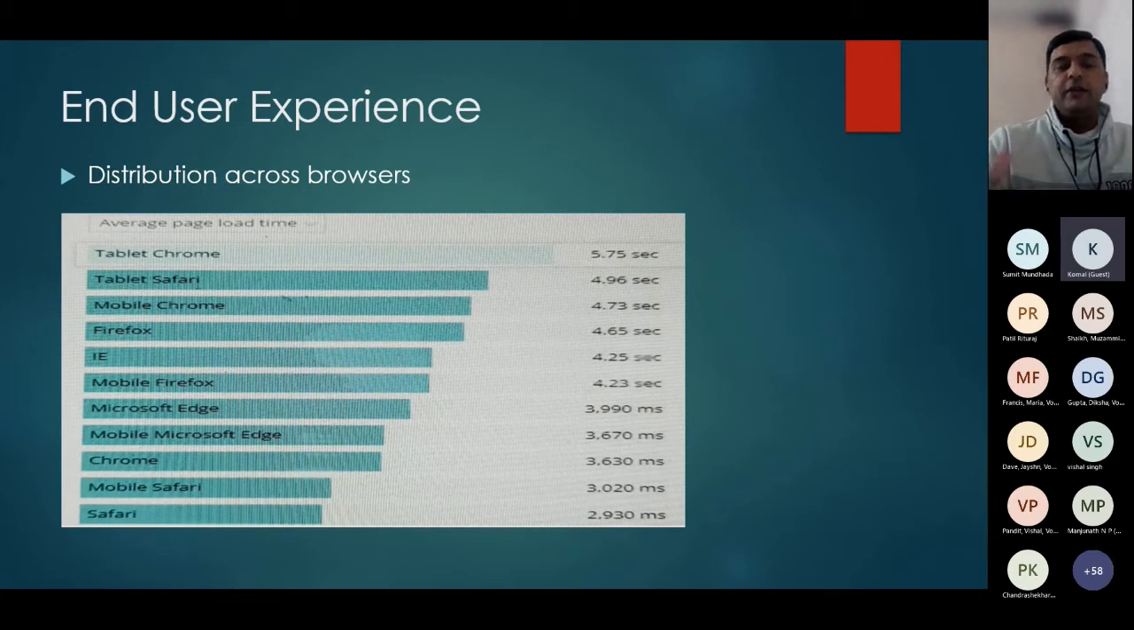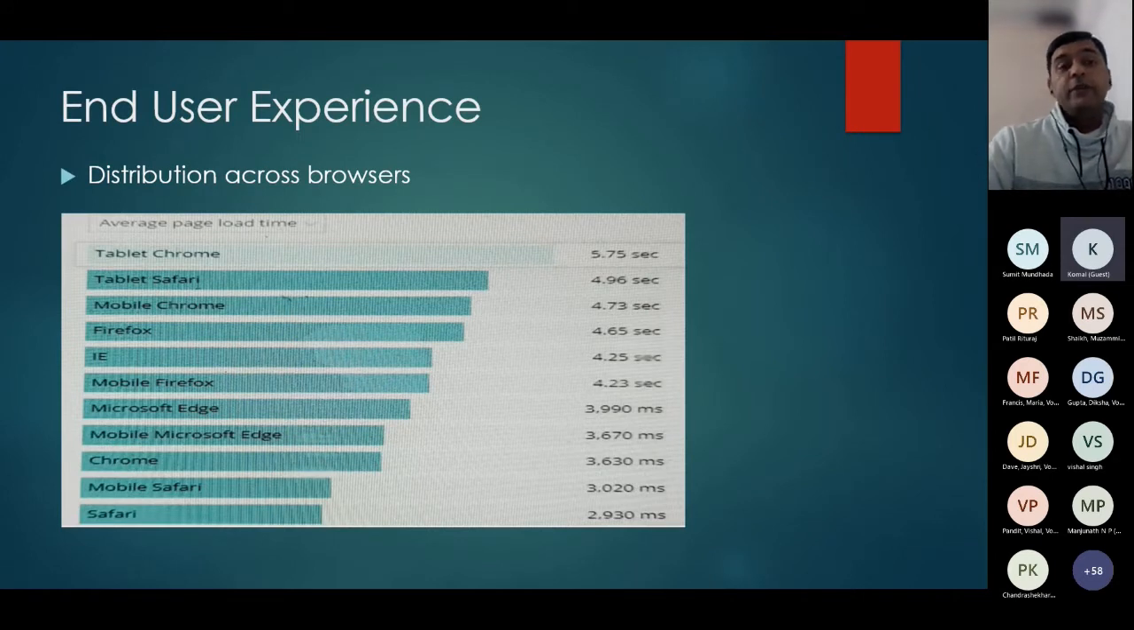And if you can see that the Chrome browser, which is open on a tablet, is performing in 5.7 seconds, while a Safari browser, which is open on a desktop or a laptop, is performing in 2.9 seconds. So you can see that it's a 100% deviation between the browsers being accessed on multiple devices. So that's a trend we can see, and we can work it out in our development phase, how we can make it better for every customer we have.